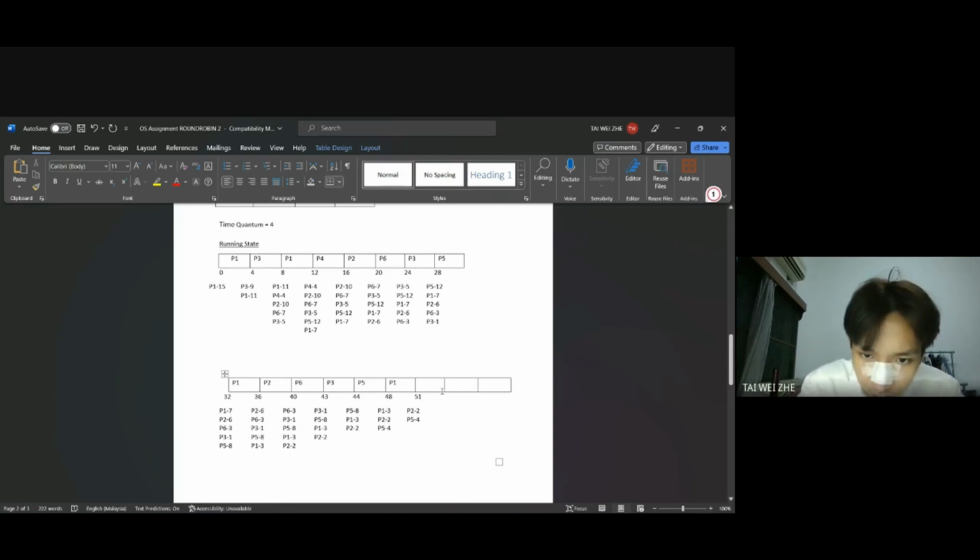And last is P2, last 2. So P2, 53. Okay, after that, we write here P5, 4. And after that, write the P5. So 57 here. Okay, now the running step is done.